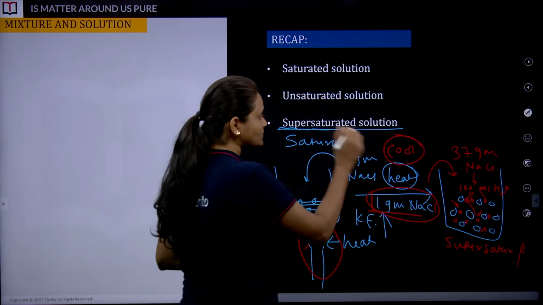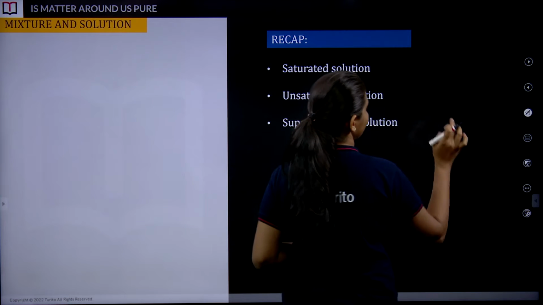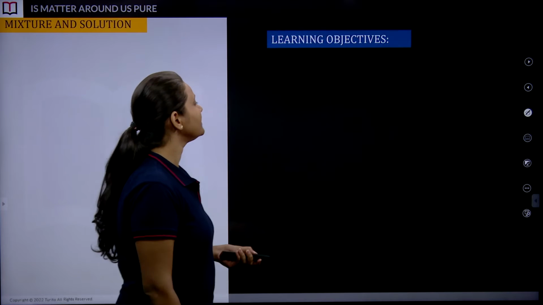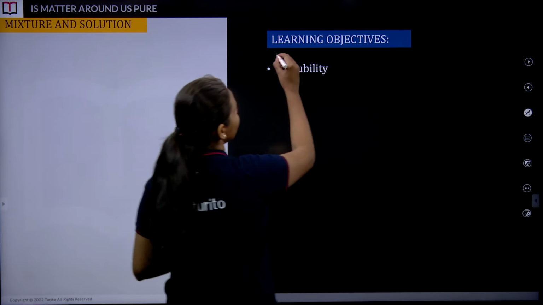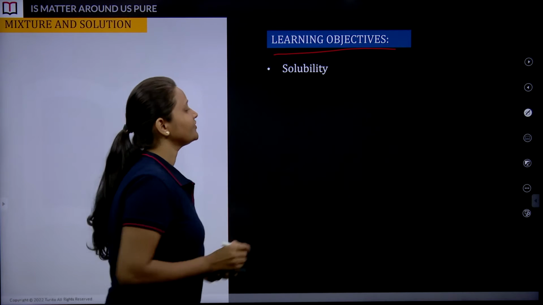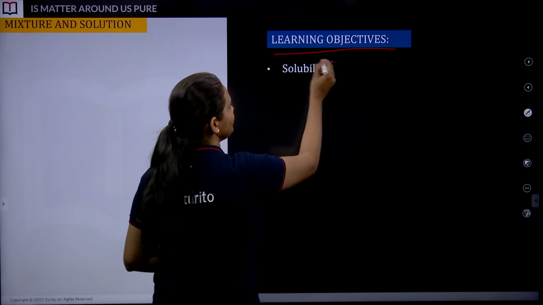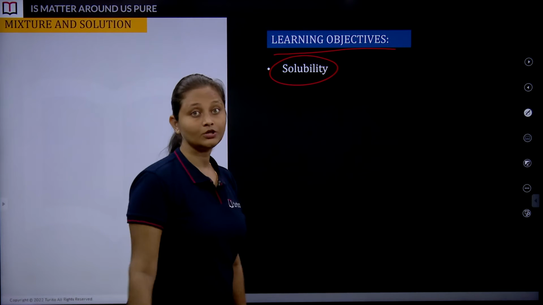So that was all about the last session. So what are we going to learn in today's class? Let me tell you the learning objectives. In this session, we are going to talk about a new concept called solubility.